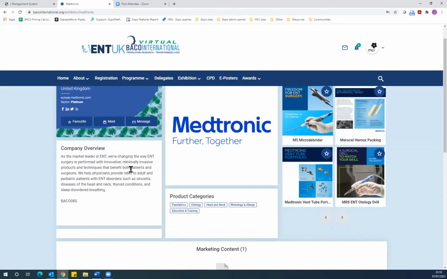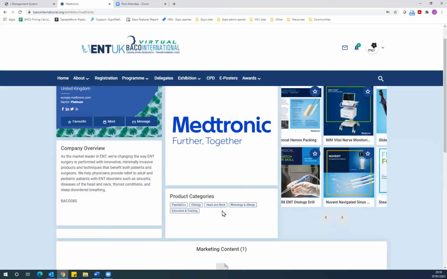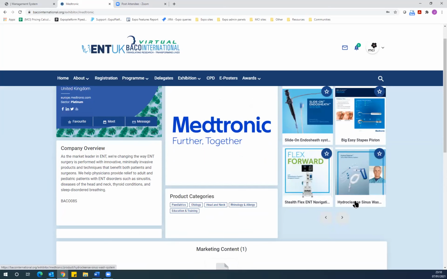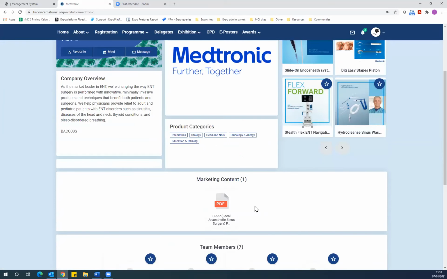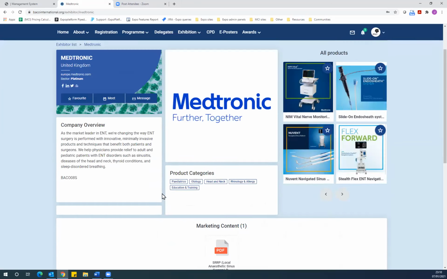Here you can see a company overview on the left-hand side, the particular product categories and interest categories that may match your own, products that they've wished to display, any marketing content that you can click and download, and any team members they've added so you can interact with an individual at their particular company to discuss a particular product or piece of research.